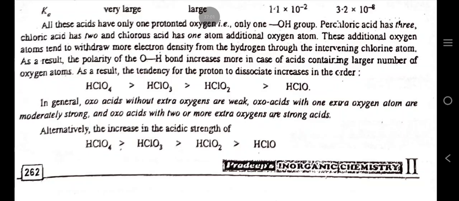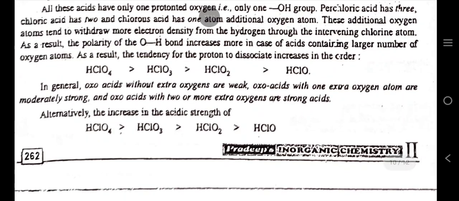These additional oxygen atoms tend to withdraw more electron density from the hydrogen through the intervening chlorine atom. As a result, the polarity of the OH bond increases more in acids containing a larger number of oxygen atoms. As a result, the tendency for the proton to dissociate increases in the order.